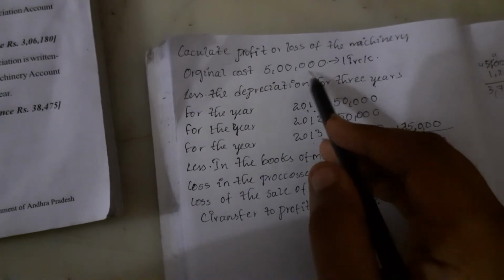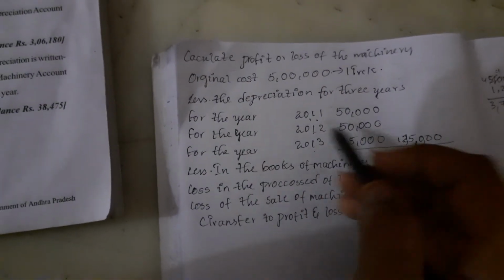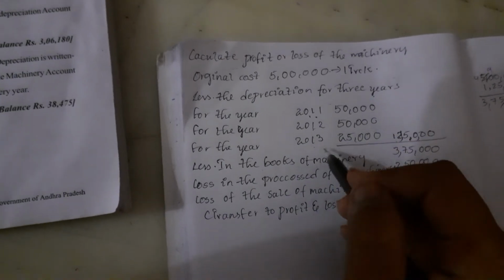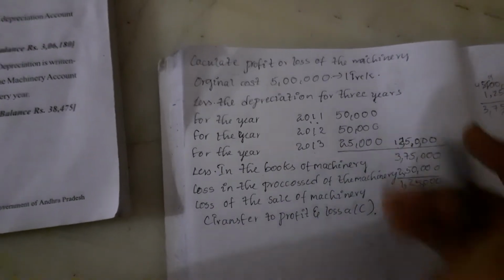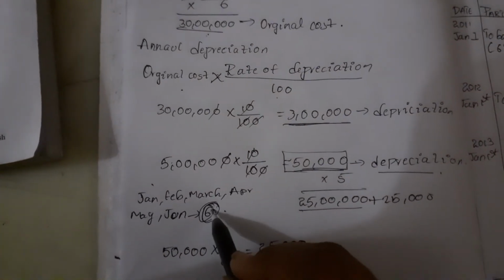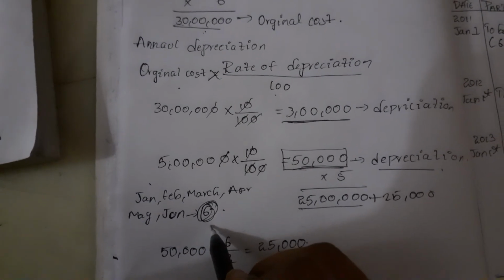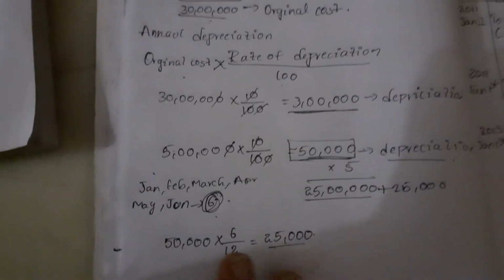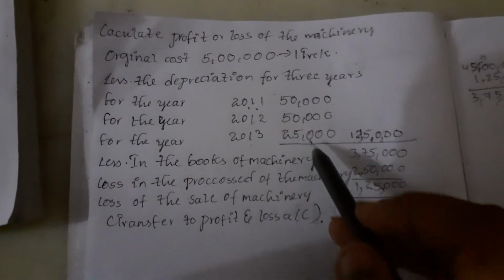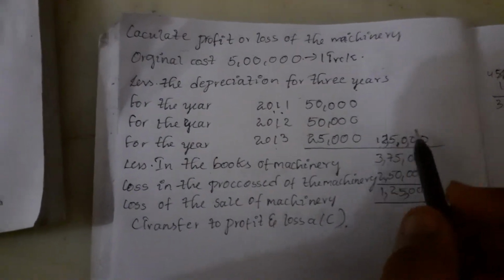As the depreciation for 5 lakhs is 50,000 for 2011 and 2012, 50,000. For 2013, we'll take 25,000 because the depreciation is only taken for 6 months. As we add all this, we'll get 1,25,000.